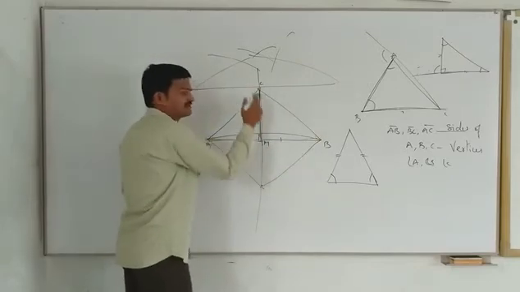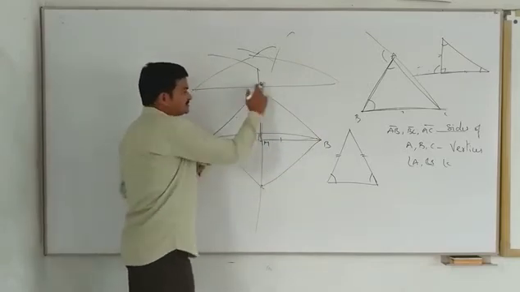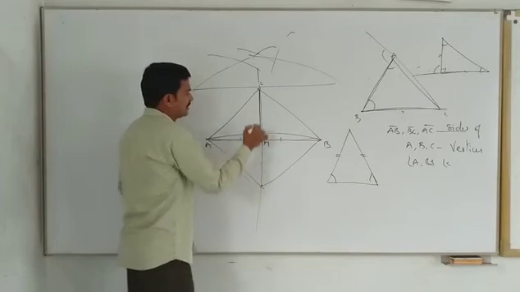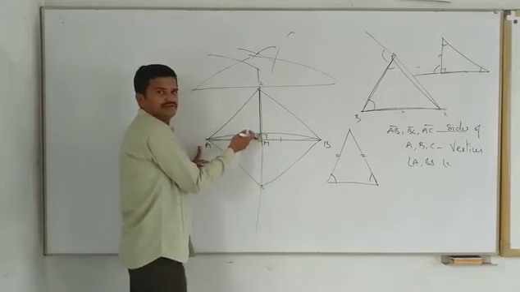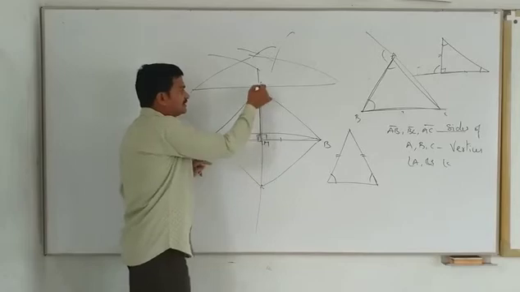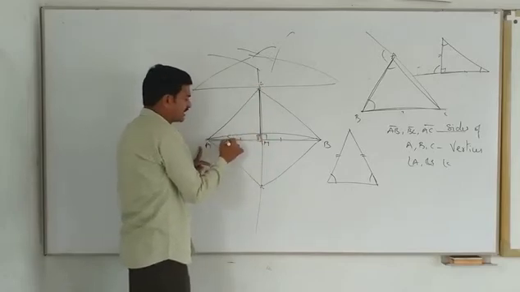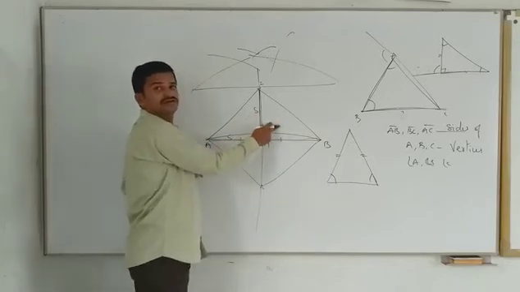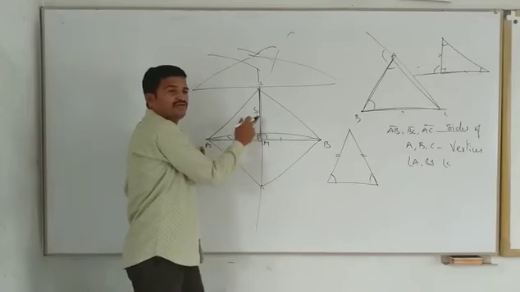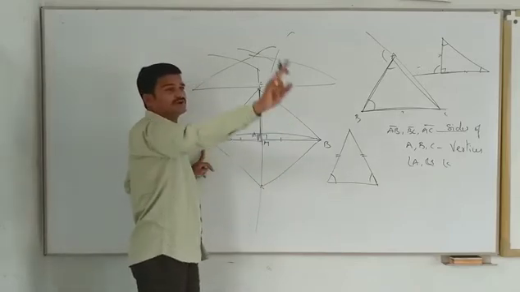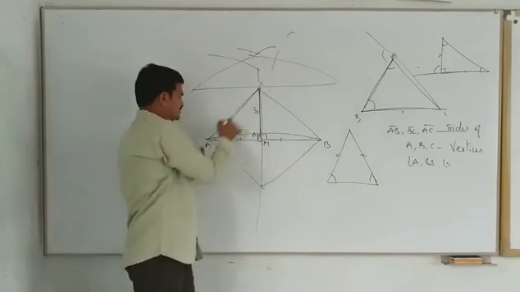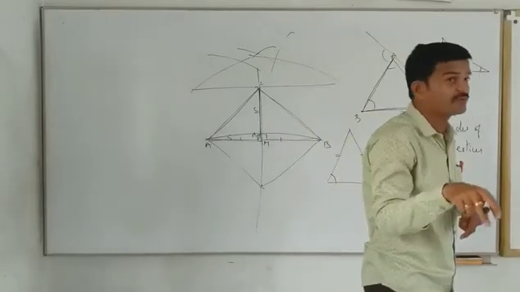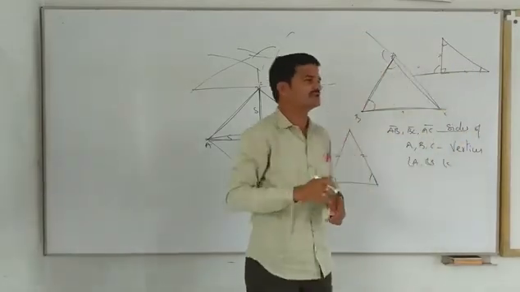AMC triangle, BMC triangle. In the two triangles AMC and BMC, AM equals BM because it is a perpendicular bisector. And this angle is equal to this angle because both are right angles. And this is the common side. So according to side, angle, side, SAS, these two triangles are congruent or not? When the two triangles are congruent, corresponding parts of congruent triangles are equal or not? So this and this should be equal. Hence, it is proved. That's all. How did we prove that? By using the congruency rule.